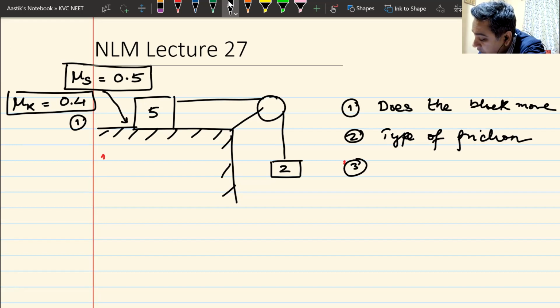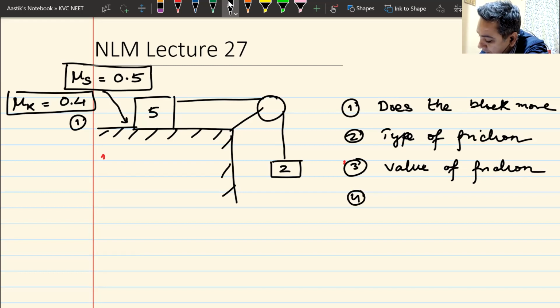Then you have to find out the value of friction. You have to find out the value of FL. So this is the problem for you.